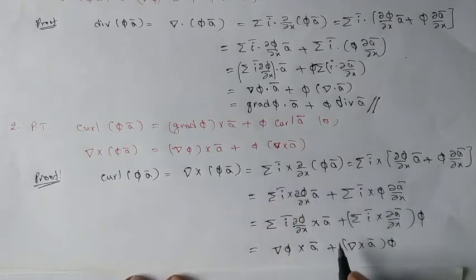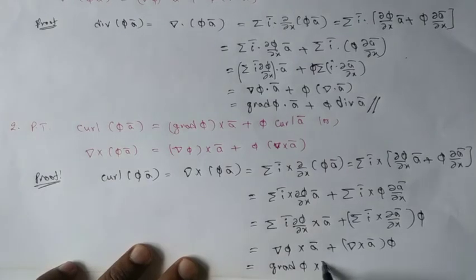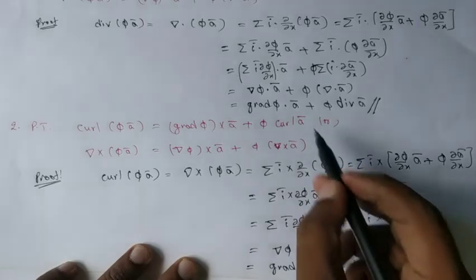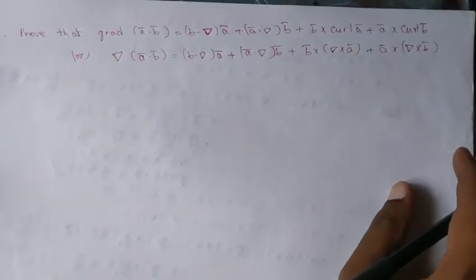That is what we need to show. Or otherwise we can write it as grad phi cross a bar plus, since phi is a scalar, I can write it before that, phi into curl a bar. So this is the way to show the second statement. Similarly, we can have many of the things. The very important one is the third one.